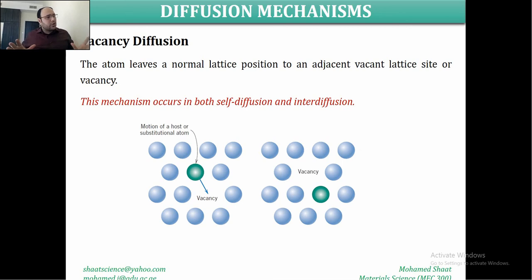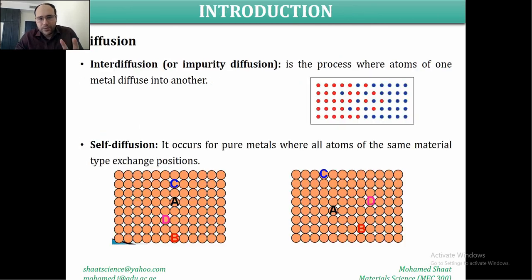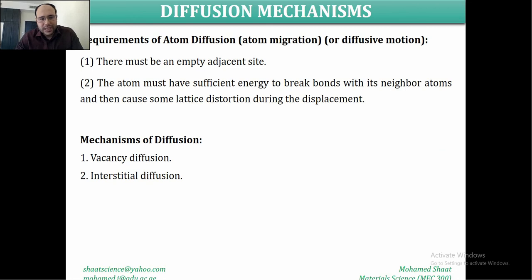So the vacancy diffusion can represent the diffusion of one atom to an empty lattice site only. Also, it can represent the exchange, but exchange means that you need double the vacancy diffusion. You need one atom doing the vacancy diffusion in this direction, and the other atom doing the vacancy diffusion in the opposite direction, so we can exchange in that case. Make sense? So these are the different mechanisms and types. We have 2 types of diffusion: interdiffusion and self-diffusion, and 2 mechanisms: vacancy diffusion and interstitial diffusion.